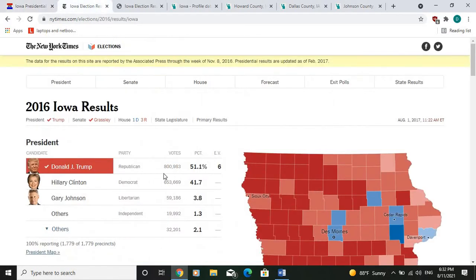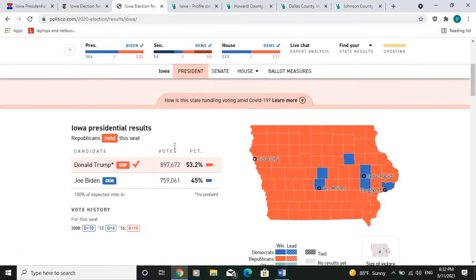As you see here, President Trump was able to win the state in 2016 by a margin of a little bit less than 10 points, whereas in the 2020 election, he was able to win it by a margin of 8.2%. And what is very striking is that it was the Democrats who were able to win the state previously by big margins. As you see here, they were able to win it in 2012 by 6 points, and then by 10 points in 2008. So there was a big change in Iowa since the 2016 election, as there was a very big shift in favor of the Republican in this state.